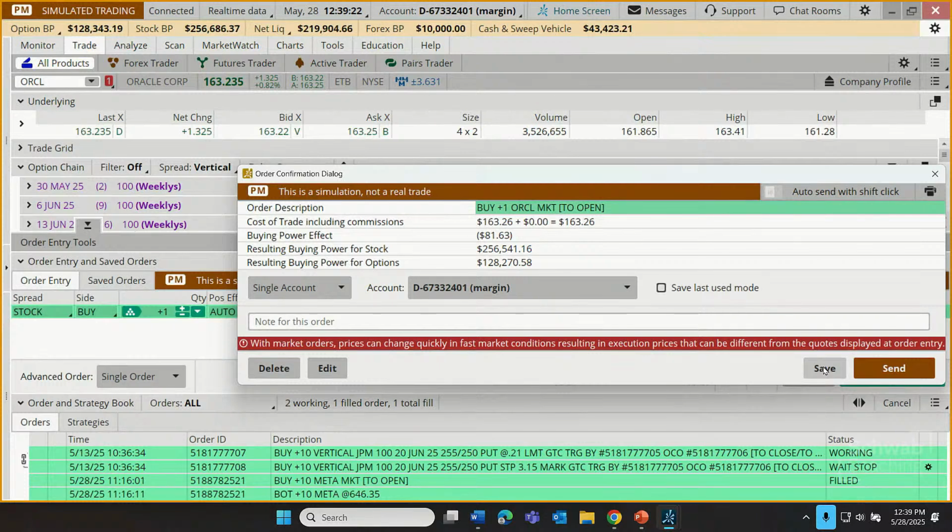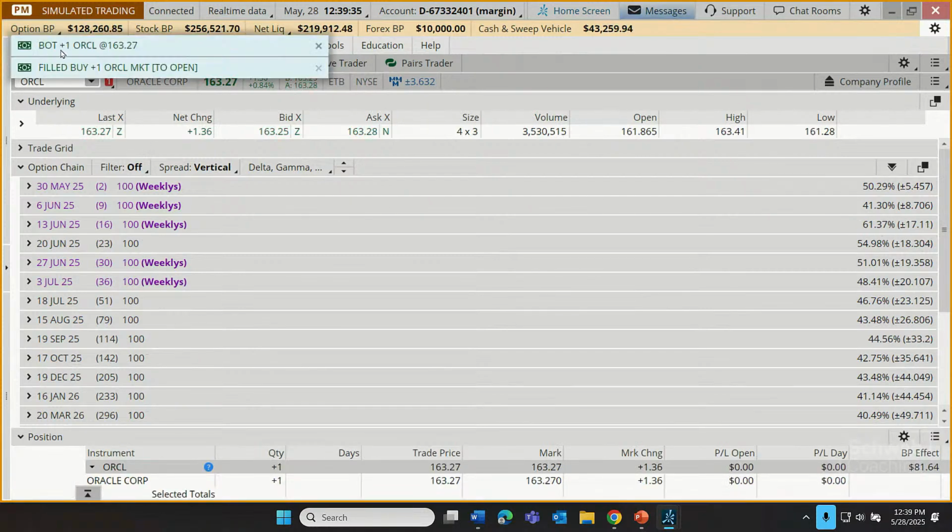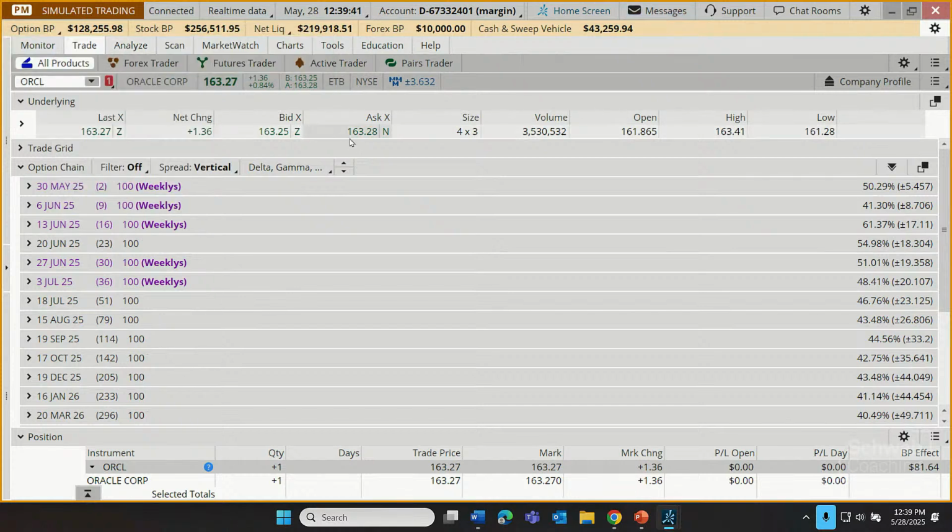I never eat here says I was doing options for so long, you'd briefly forgotten how to buy shares. It came back to me. Believe me, yeah, there are functions on Thinkorswim that even I have to remind myself, how did I used to do that? Let me send that off. And in just a moment, there we go. Yeah, the markets are open. So this example trade just filled for $163.27.